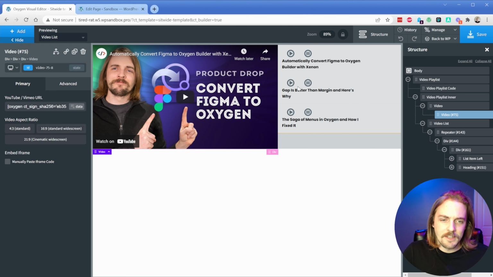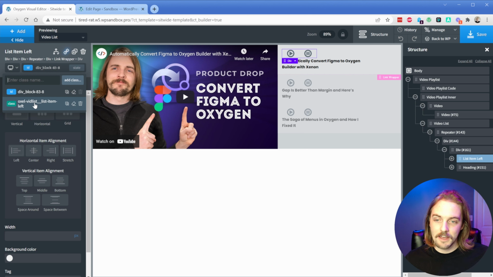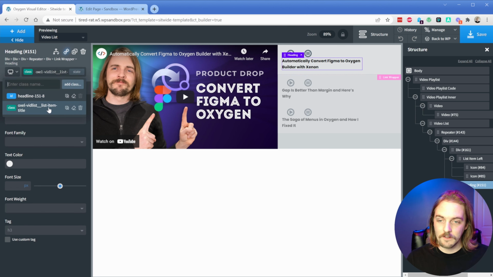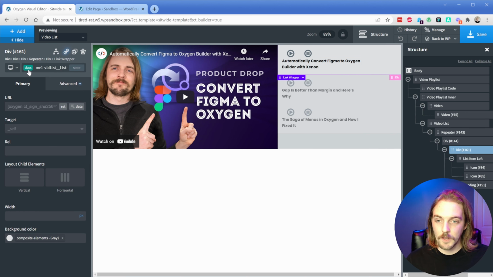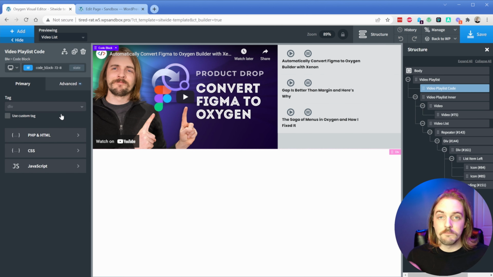Like I already mentioned, I did something to break the way that these icons change, but I probably wouldn't use that. I would find some other indicator, maybe like an underline or a background color or something like that. But all I did was basically steal the classes off of that other element. So you can see if I look at this div, it has the video list item left class. Each of these icons have the same classes from the actual composite element. Same thing on this heading. I have the list item title, and then on the actual link wrapper itself, there's 2 different classes. So as long as you make sure that you have all of these same classes, then the code block that I showed you before that actually makes this element function will just, magically make everything else work for you.